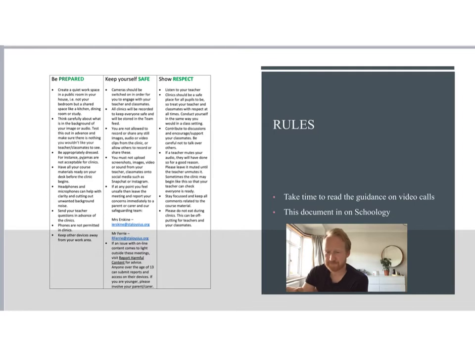Now, we've posted our guidance up on Schoology, and you can see it on this page here about being prepared, keeping yourself safe, and showing respect. So I would ask you to read through these just to make sure you understand before joining one of these clinics. The same rules basically apply as if you were in a normal classroom in terms of respect, and I'm confident that everybody does not need to be reminded of any of the school rules. Okay, so that's basically that. Make sure you have a look at that document before joining a clinic.